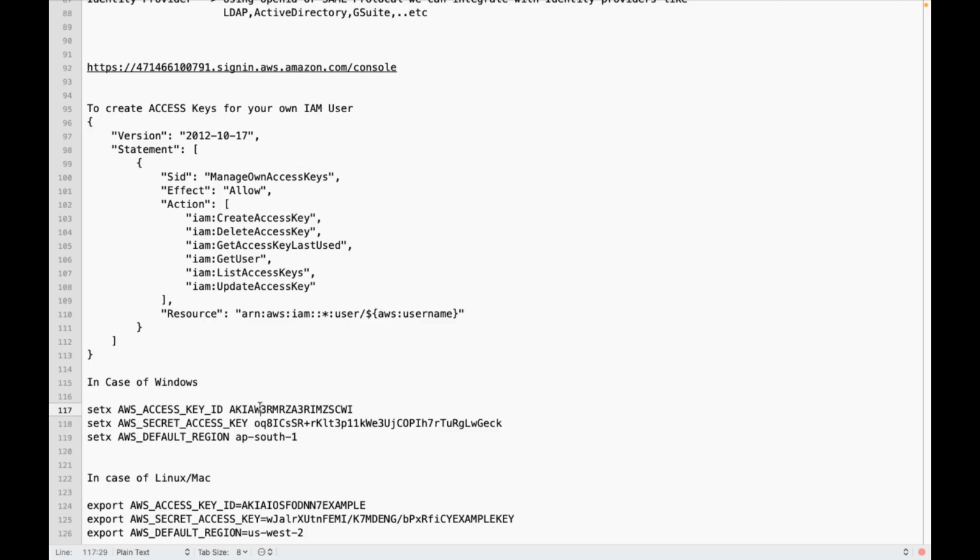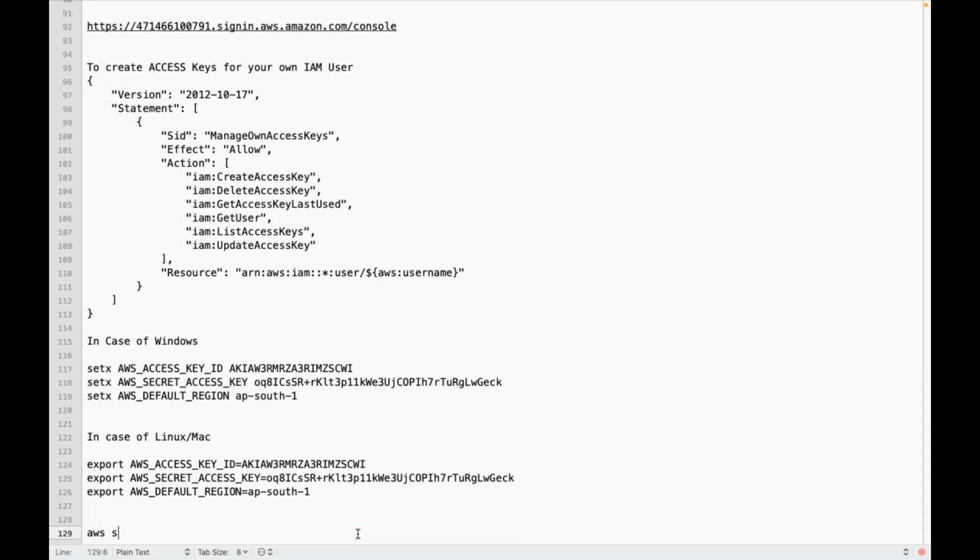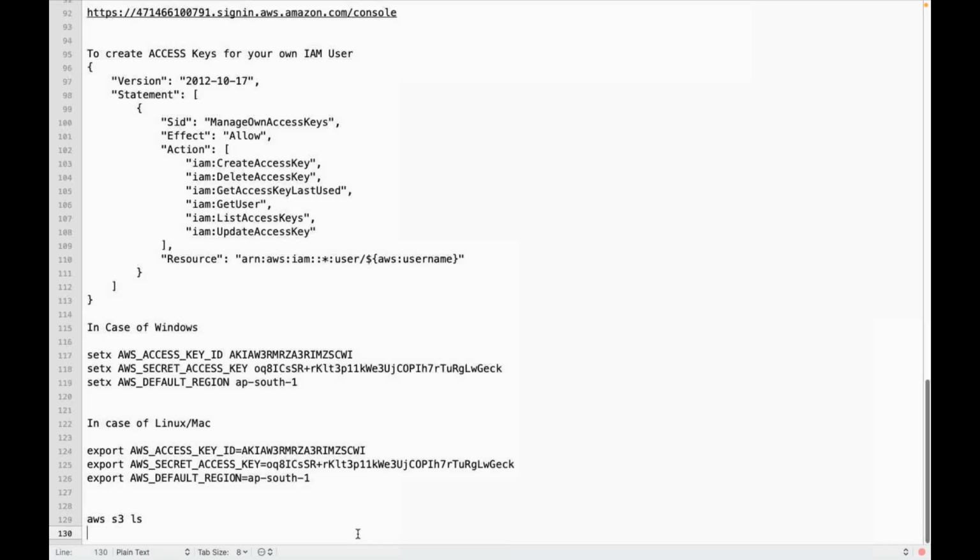Suppose Bhaskar is using a MacBook, he can set something like this. This is as an environment variable. After setting like this, can Bhaskar execute aws s3 ls or whatever it is? Again, based on the permissions, it will work. Suppose Bhaskar has S3 read only.